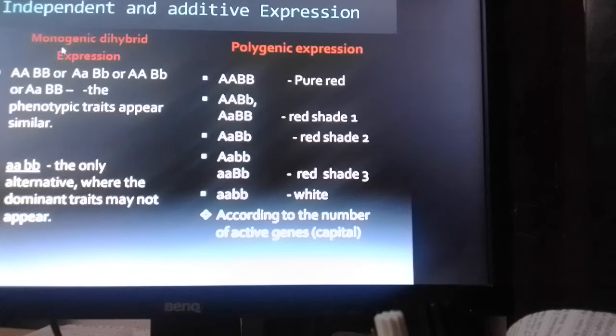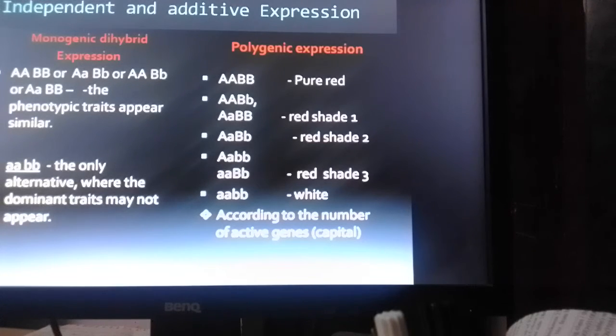Monogenic, you can understand it as Mendelian inheritance pattern, where a characteristic may be expressed by a gene with two alleles, of which both may be dominant, or one may be dominant over the other, which may be called recessive, or both may be recessive.